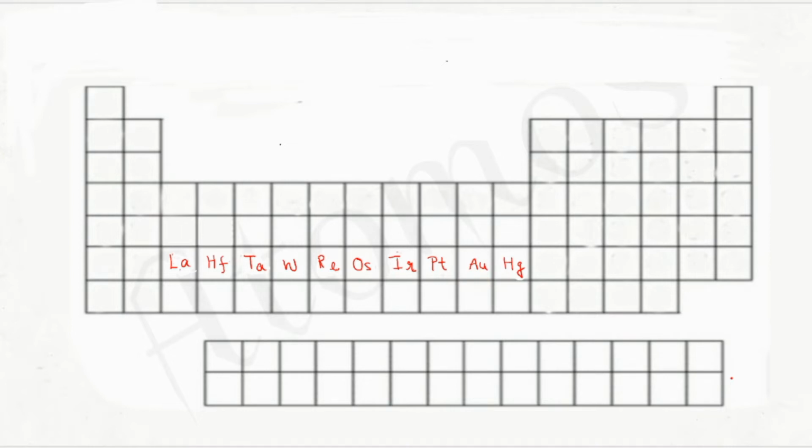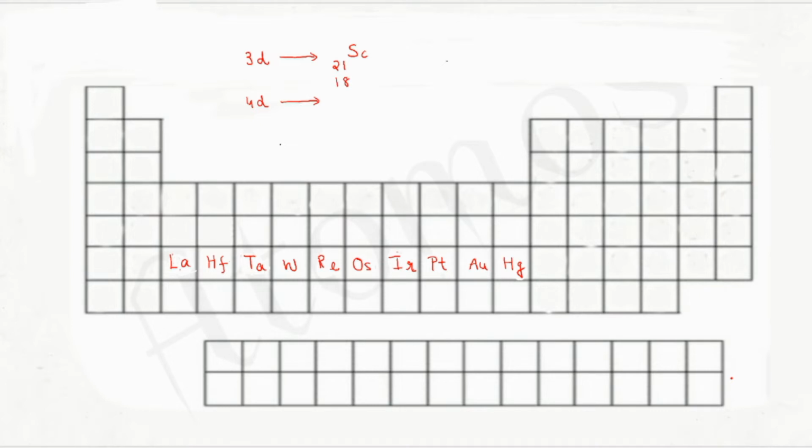Now, how to find out the atomic number of lanthanum? For that, you should have an idea about the first element present in the 3D series. We have already discussed about that. Which is that element? That is scandium. Atomic number is 21. Then, in order to get the atomic number of the first element of 4D series, we will have to add 18 to that.